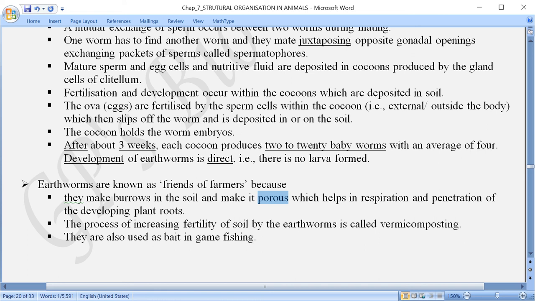Now earthworms nowadays are utilized as fertilizers, and this is called vermicomposting. Means what? The earthworms, let us say, are collected from the fields, agricultural field or otherwise from the gardens, and then they are grown, and for that the raw material used here is, let us say, cow dung. A heap of cow dung is kept. Earthworms are brought from the field and kept into this, and then they keep on growing in this heap of cow dung.